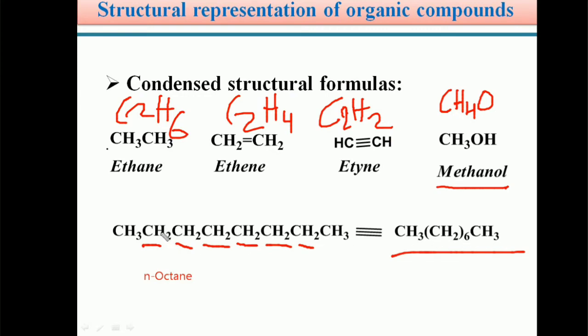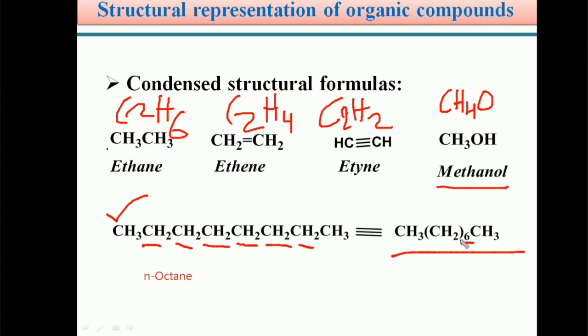So the number of identical groups can be shown by a number in the subscript. For example, in the case of the octane molecule, there are 6 identical CH2 groups.